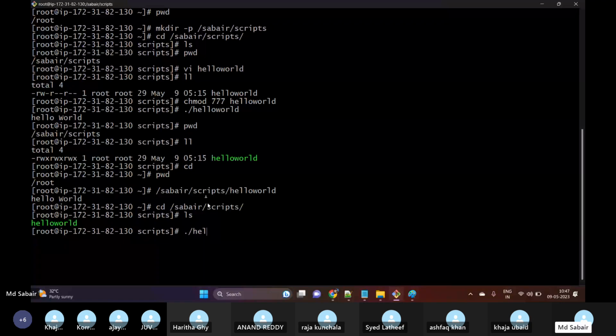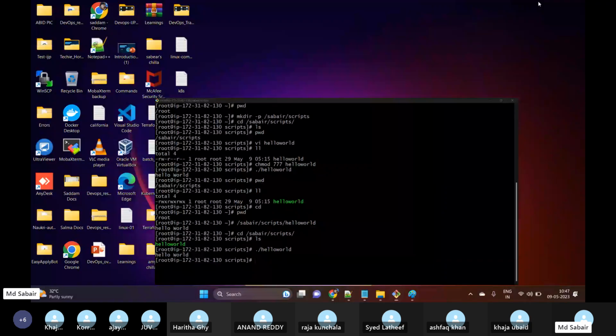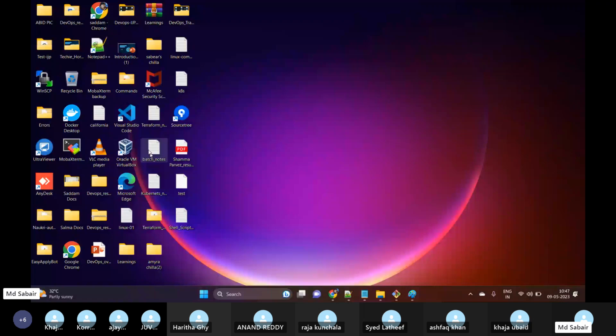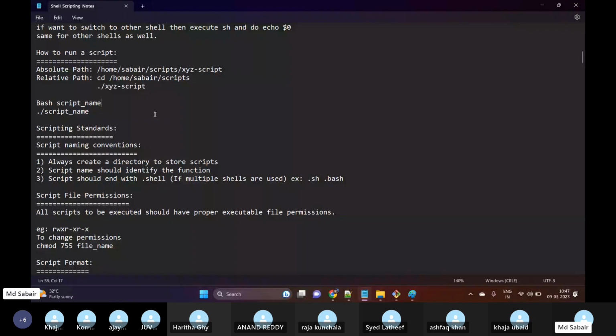Generally, even when we are trying to connect over SSH, my keygen is available at my desktop location, and I'm opening my shell, my Git Bash, at my desktop location. It means that I am at my relative path. If I have my keygen in some other location and I pass that path and try to connect, then it is an absolute path. So we have two paths: one is absolute and one is relative. That's clear.